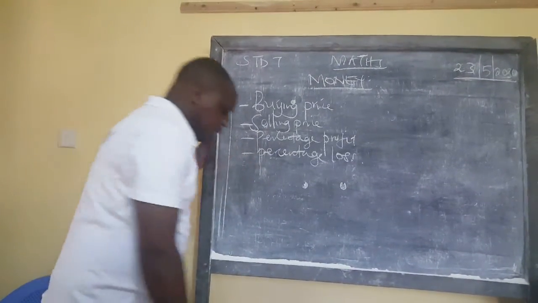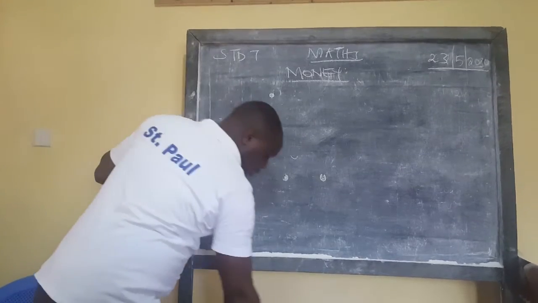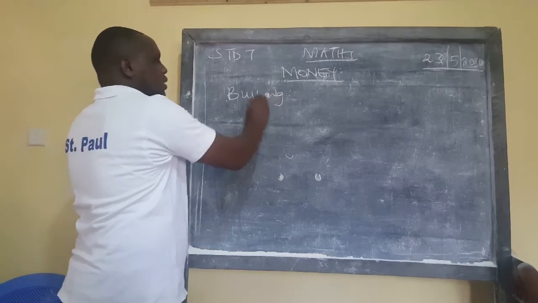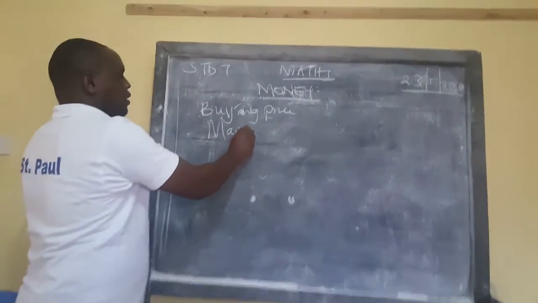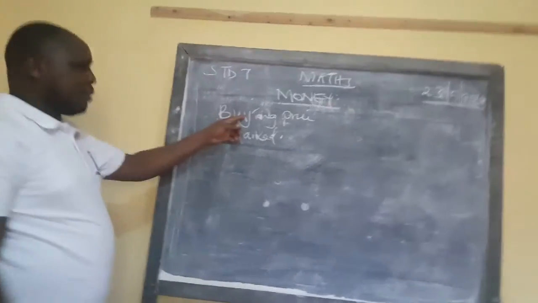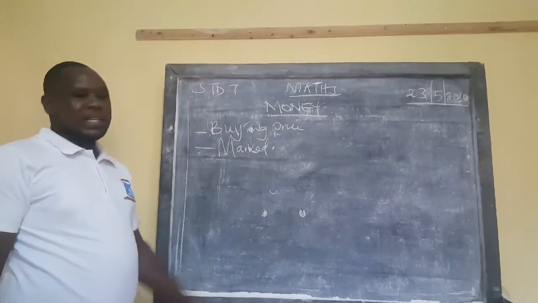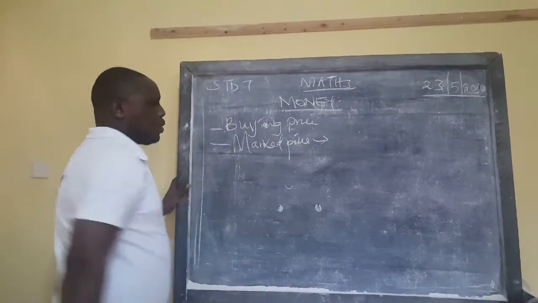So to begin with, you want to know what number one, buying price, is. There is buying price and market price. These two are related. Now let's begin from market price. What is market price?